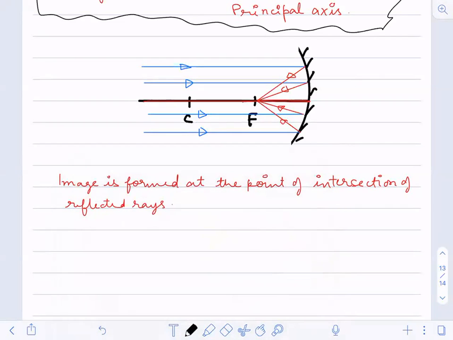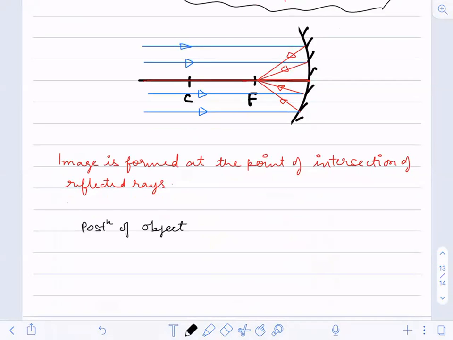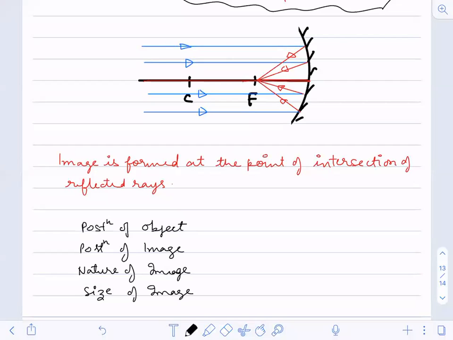Try to draw the table like this. Position of object. We will write about the position of the object, then the position of image. Then we will write about the nature of image, whether it is real or virtual. And then we will write about the size of image. Understood?